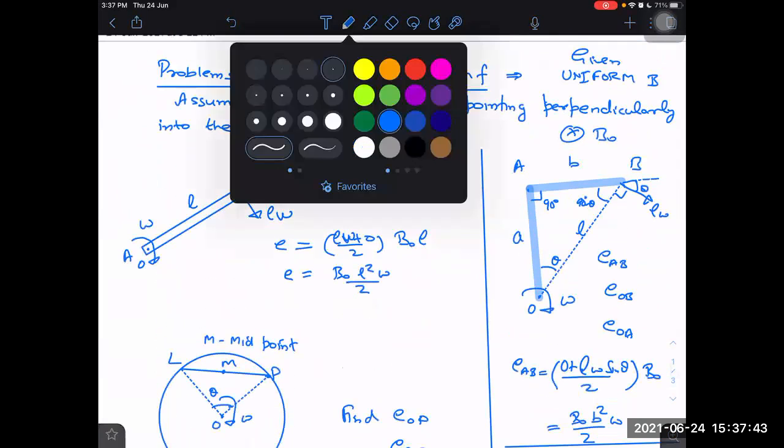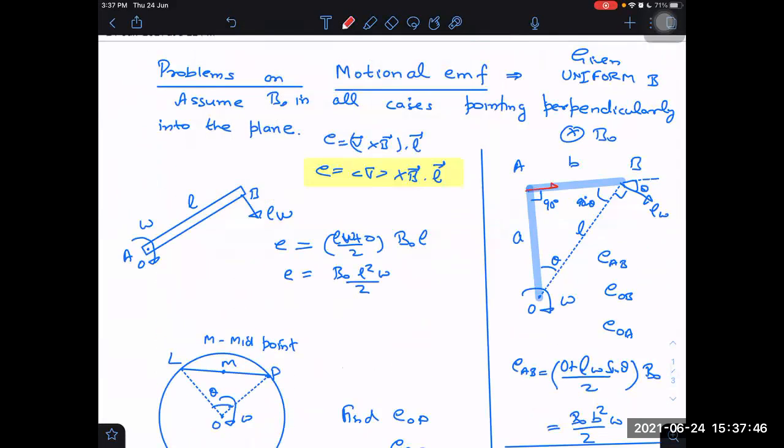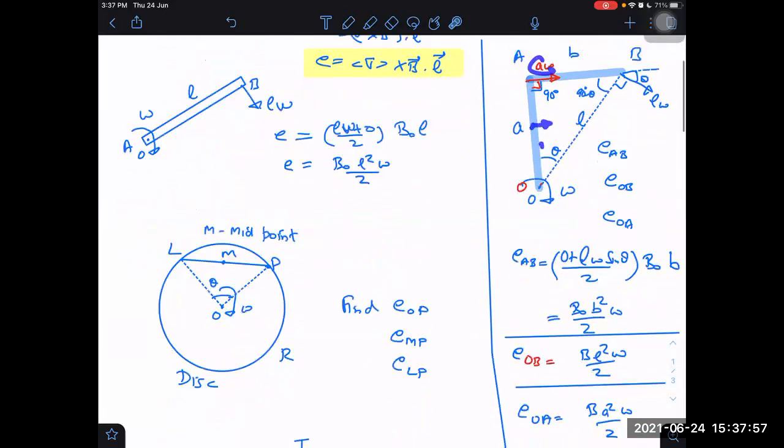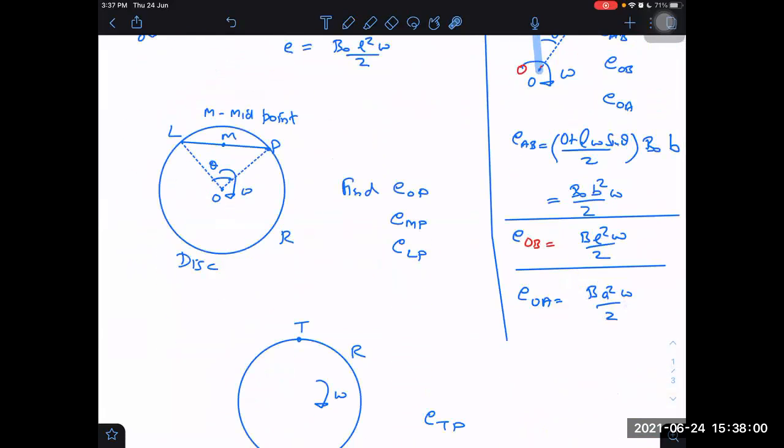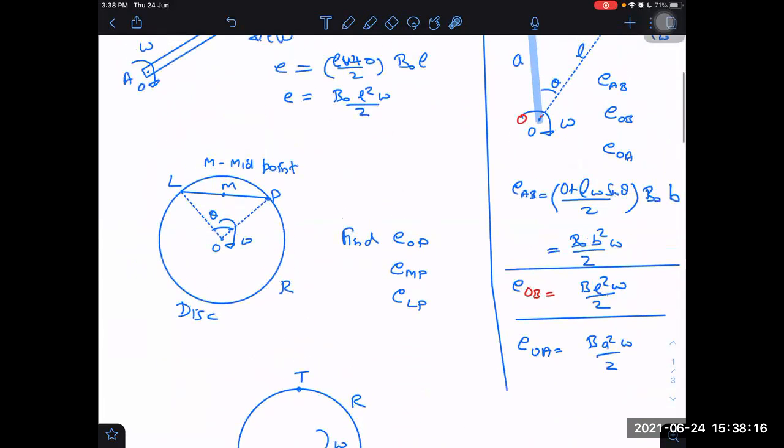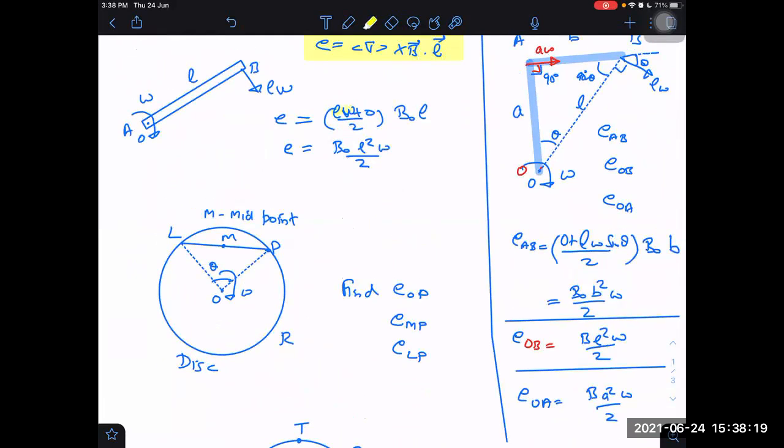The reason is so simple to derive. This velocity I know in this direction is A omega, perpendicular to this. O has zero velocity, so average velocity comes out to be A omega by 2. Then average velocity into B into length. Or by adding we can say EOA plus EAB is equal to EOB, right? That is also we can do both ways. Notice this formula is always working, no? In such cases, we have to apply this average velocity formula.